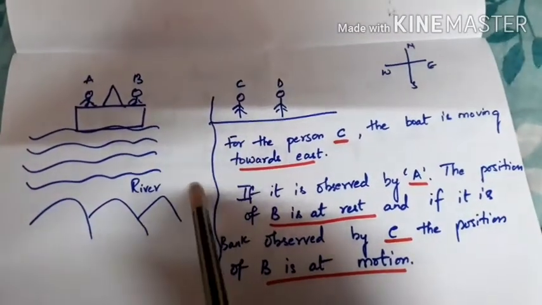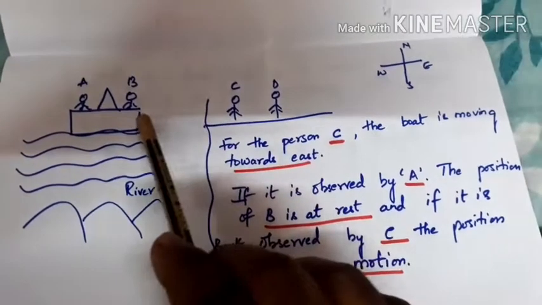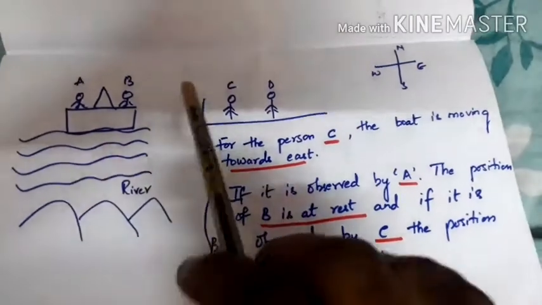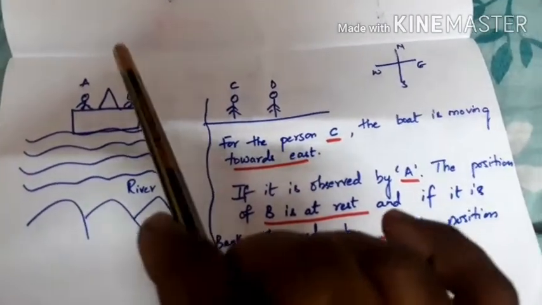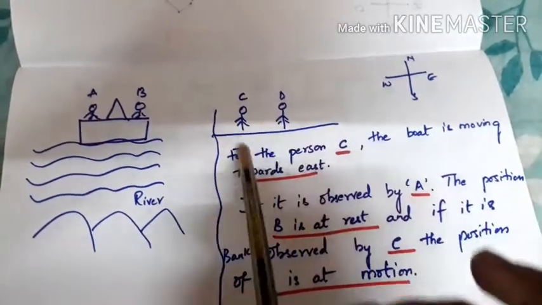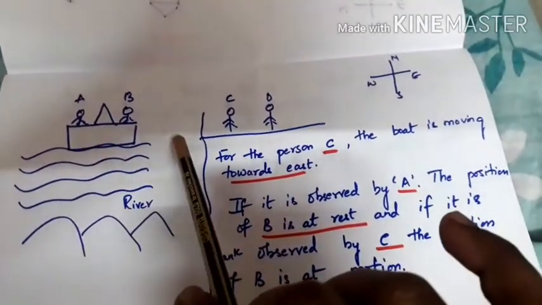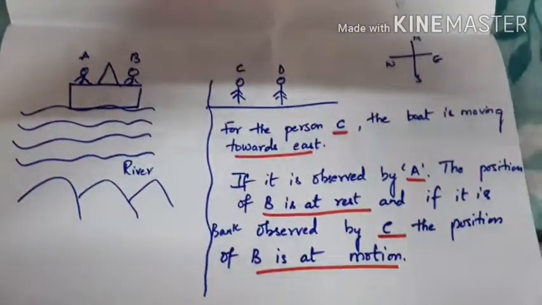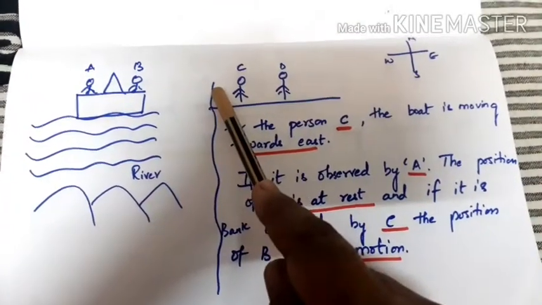For person C, the boat is actually moving towards the east. If the same thing is observed by A, B is at rest, and if it is observed by C, B is said to be in motion. So person A, when observing B, finds it at rest. I'm continuing the last part of it in the next video.